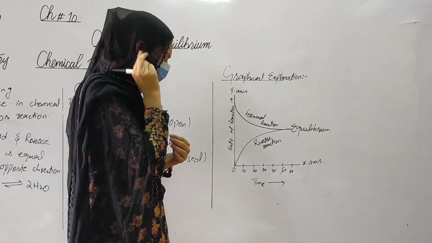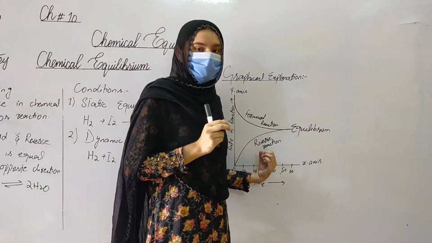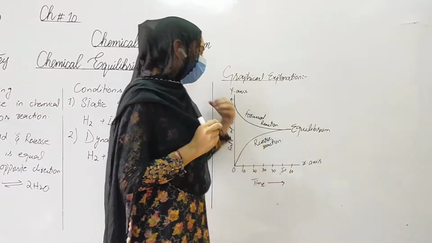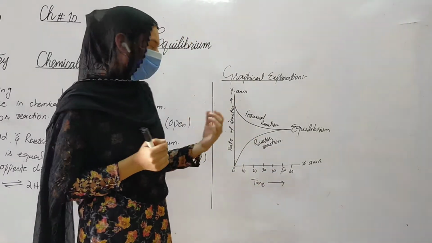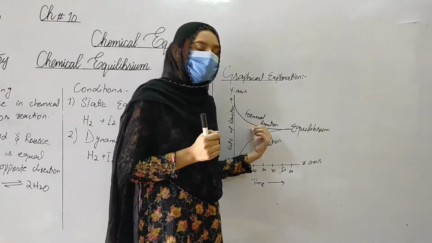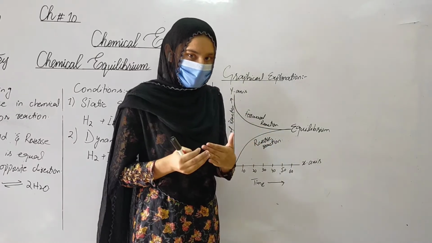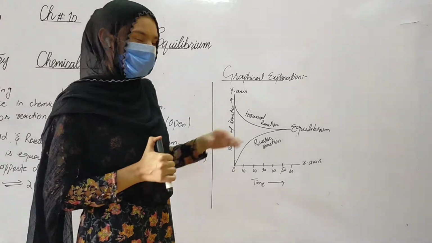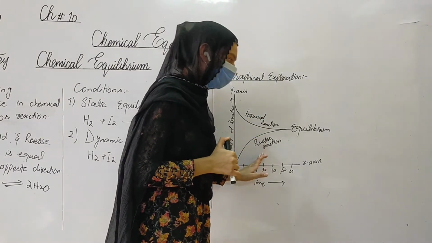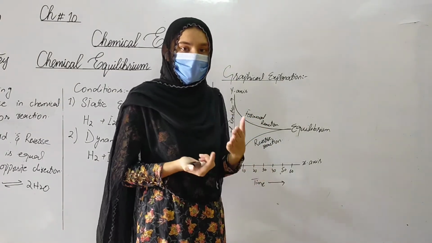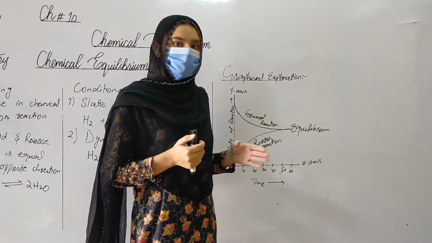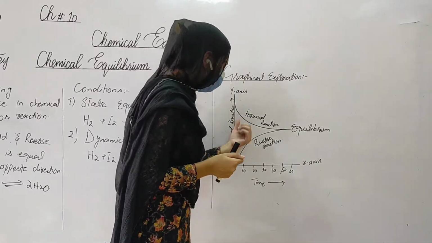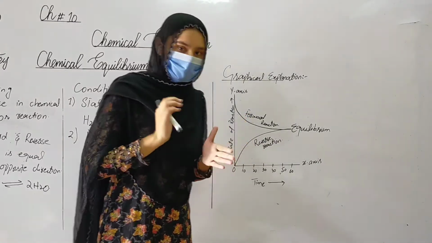That's why the reaction rate of reverse is very low. After some time, with the passing of time, the reactants are changed into products, meaning the forward reaction is changing to the reverse reaction, because the number of products is increasing. That's why the number of reactants is less.